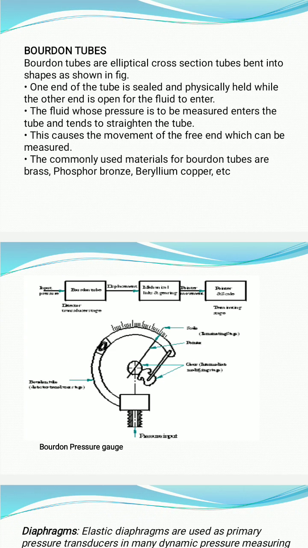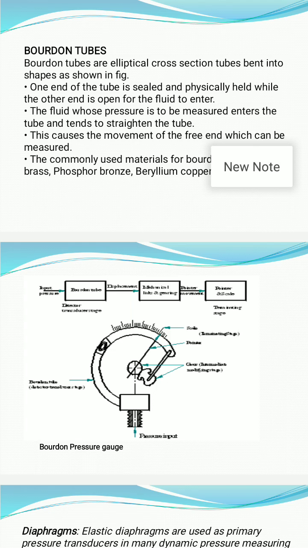Bourdon tube. Here, the Bourdon tube is used for measuring the pressure. What is a Bourdon tube? It is nothing but a C shape or elliptical shape. A Bourdon tube is a flexible tube made up of very thin, soft copper or brass material. It is very thin and flexible. Its cross-sectional area is elliptical. One end of the tube is sealed, meaning it is closed. The other end is open for the input purpose.